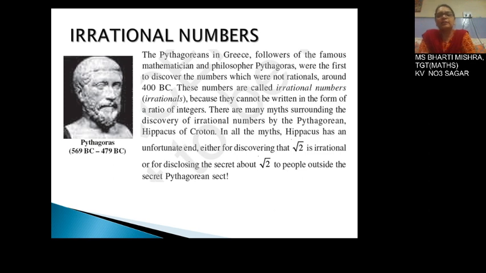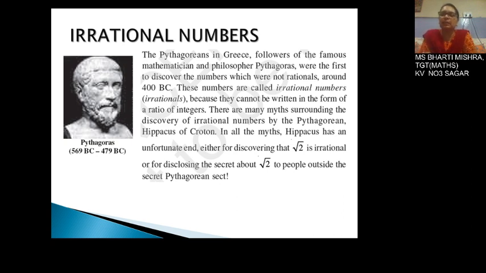The Pythagoreans in Greece, followers of the famous mathematician and philosopher Pythagoras, were the first to discover numbers which were not rational, around 400 BC. These numbers are called irrational numbers, or only irrationals, because they cannot be written in the form of a ratio of integers.